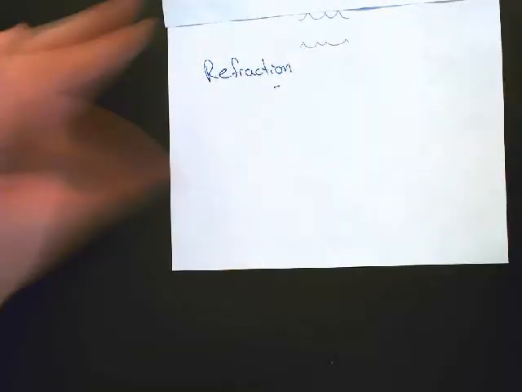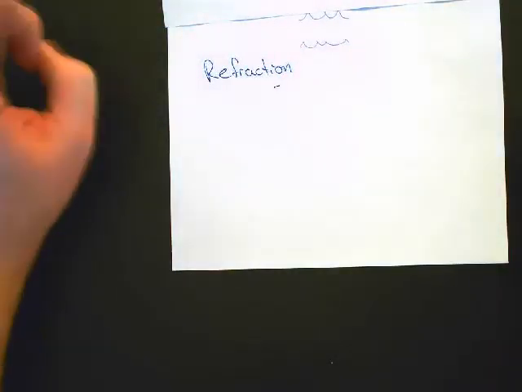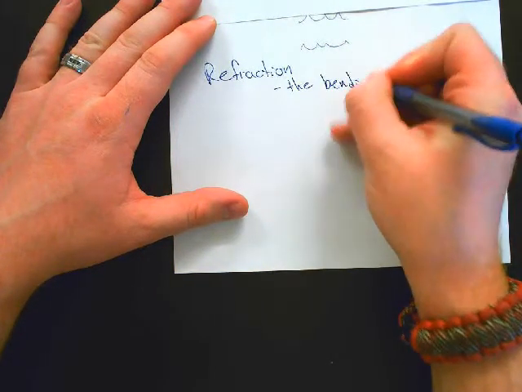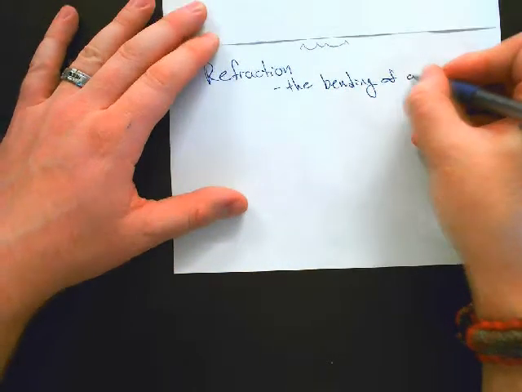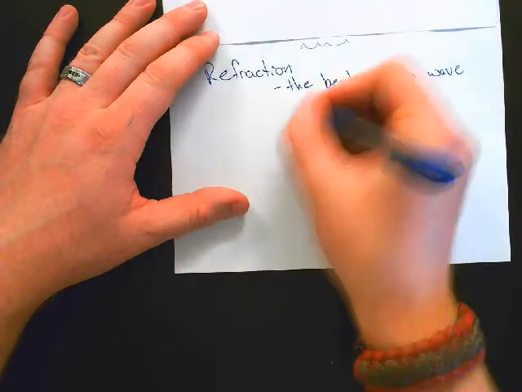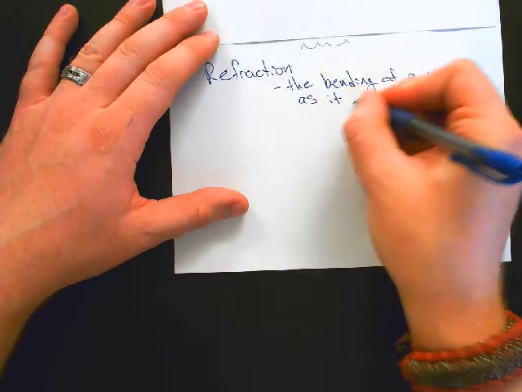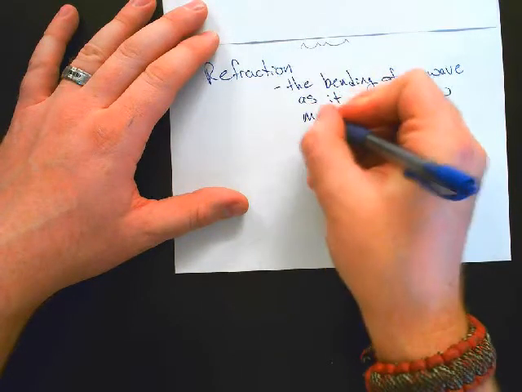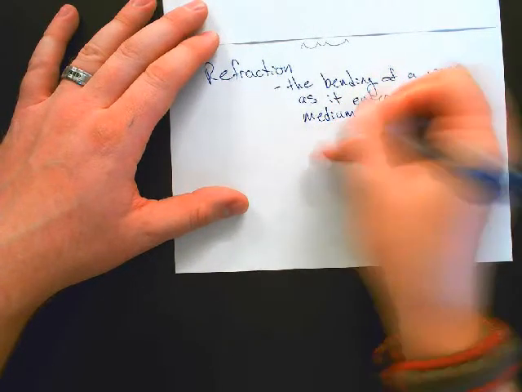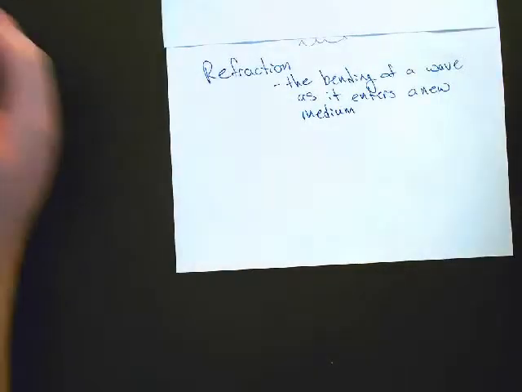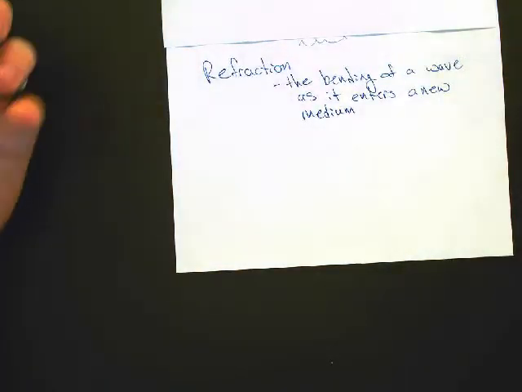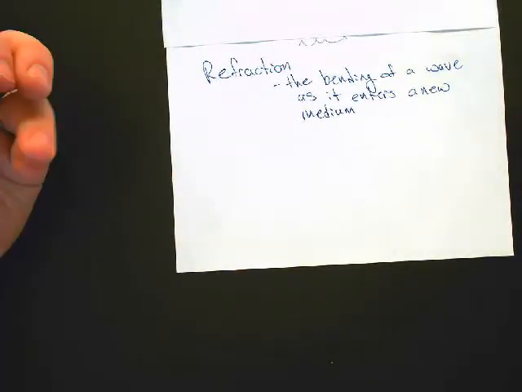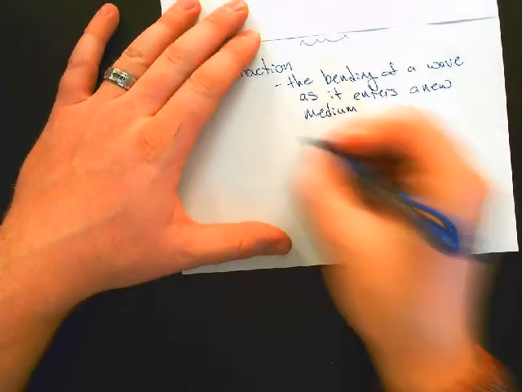Refraction is the bending of a wave as it enters a new medium. This occurs because the wave speed in the different mediums has a different value. When the wave speed is lower, the wave bends towards the normal.